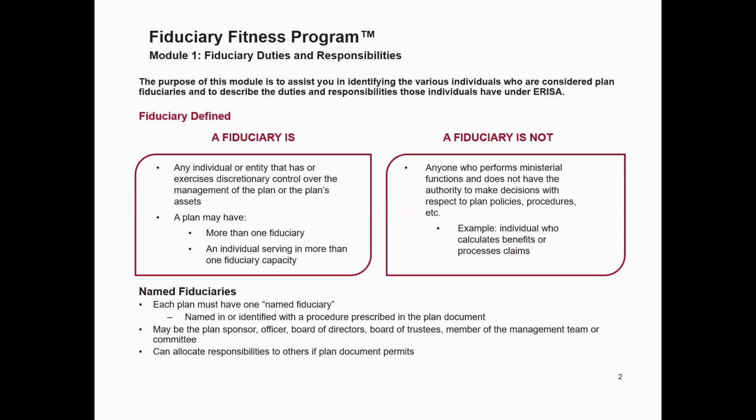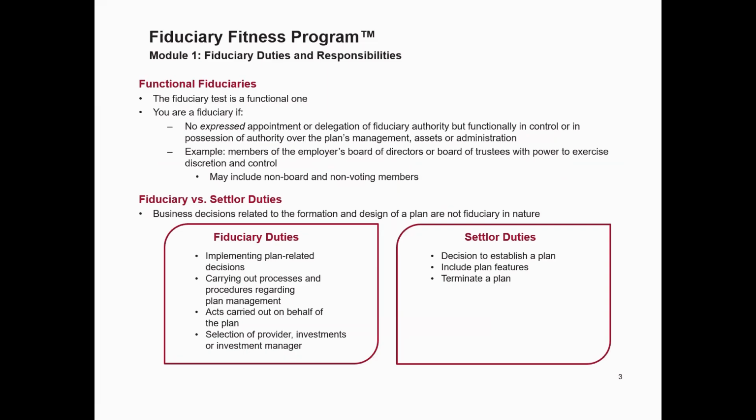Each plan must have a named fiduciary, and that is the plan's primary fiduciary, and that entity or person has to be named in the plan document. Now that named fiduciary can and likely will delegate the majority of their responsibilities to others. The fiduciary definition is a functional one, which means anyone who intentionally or otherwise exercises discretion or control over plan assets, plan management, or administration becomes a fiduciary.